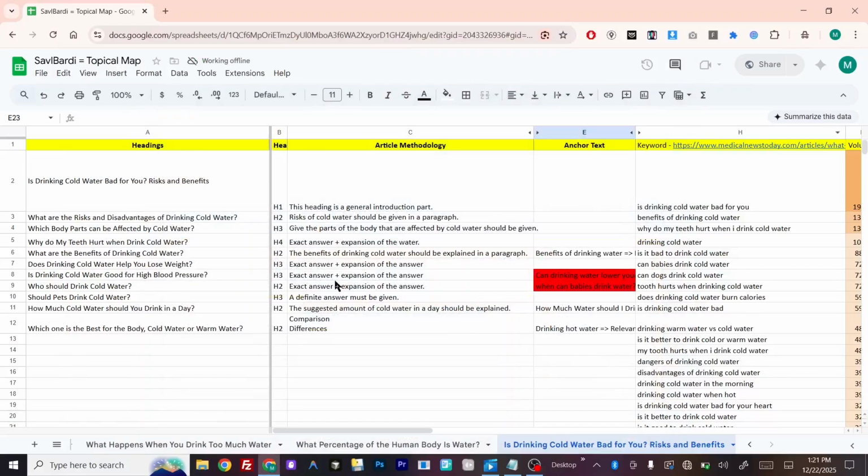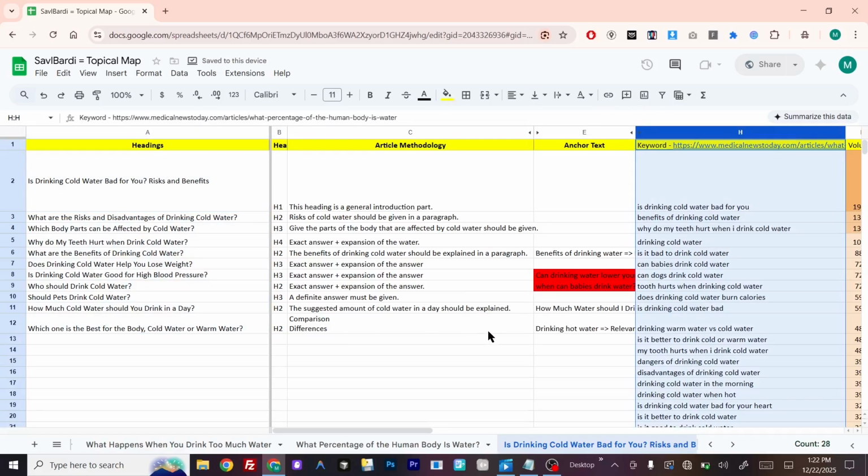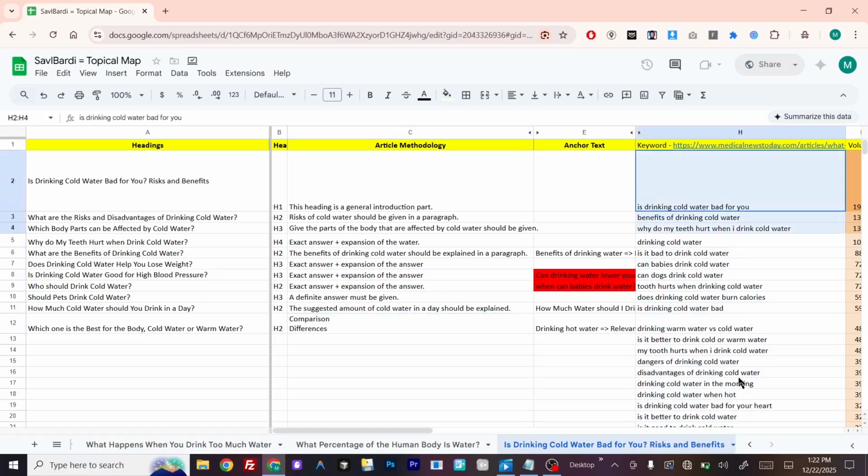In this lecture, we will talk about our other content brief with the same principles, and we slightly talk about the quality nodes. If you look at the structure that we have created, it is coming from these queries. One is from Healthline and the other is from Medical News Today. Basically, we take the queries from Medical News Today for outranking this specific web page, and we take the queries from Healthline to outrank the overall source.